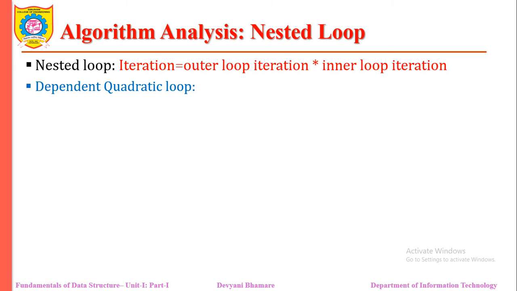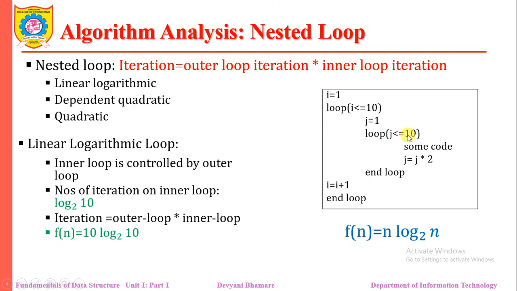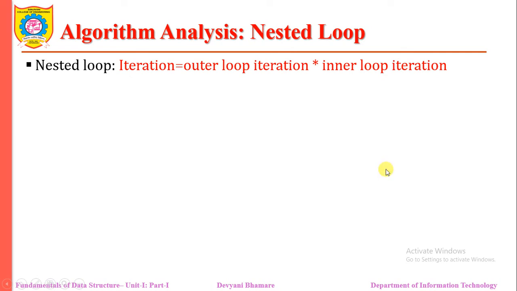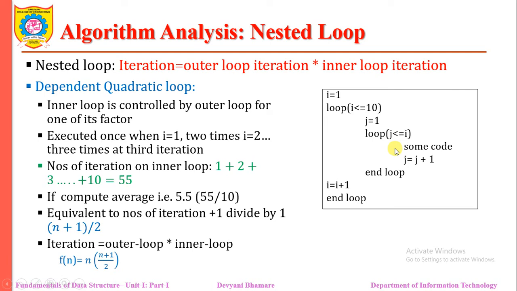Dependent quadratic loop. In the dependent quadratic loop, the outer for loop is controlling our inner for loop. In this case, the value of j is based on the value of i. In the previous example, the value of j was not dependent, right? They are independent, that is, j values from 1 to 10. But in this case, the value of j is based on the value of i. That's why we are calling this dependent quadratic looping statements. So here again the inner for loop is controlled by our outer for loop, that is, it is based on the value of i.